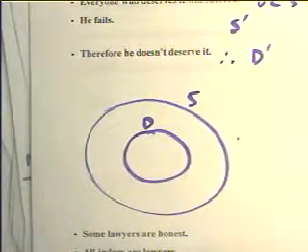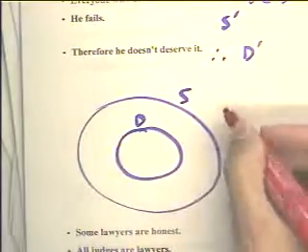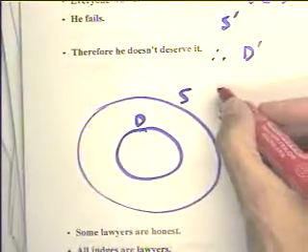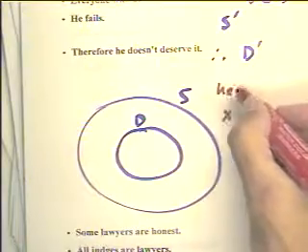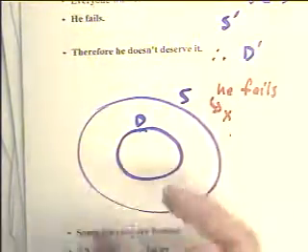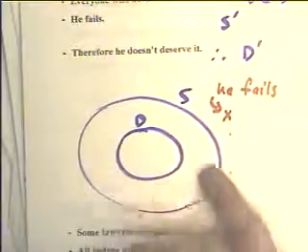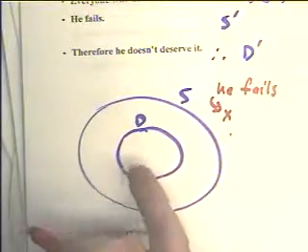We know that he doesn't succeed. He fails, which I guess everybody would take as not succeeding, so we're going to put the condition outside of the succeed circle. Well, then, therefore, he doesn't deserve it.